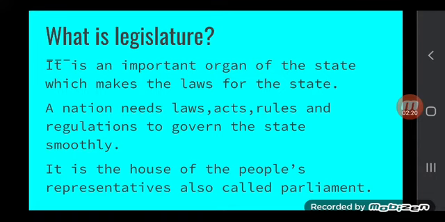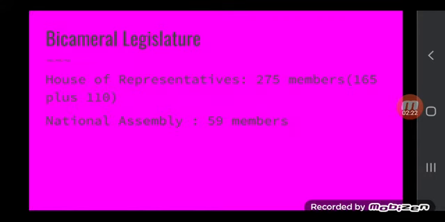According to our present constitution, we have a bicameral legislature, two kinds of legislature, at the federal level. 165 members are elected to the parliament from the first past the post electoral system.